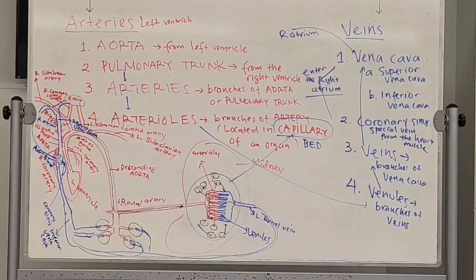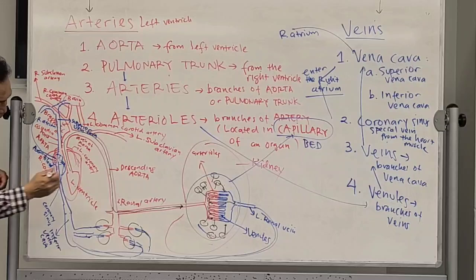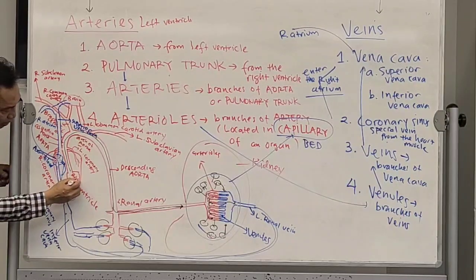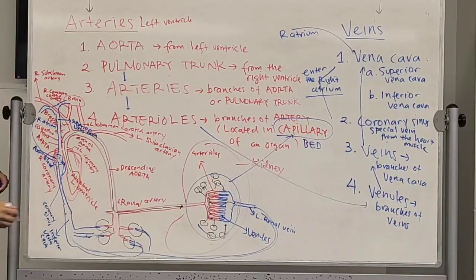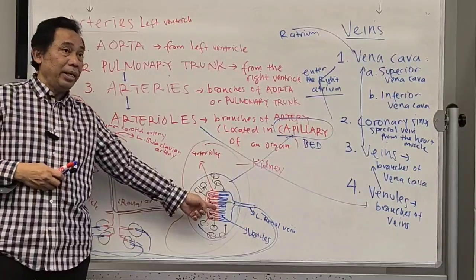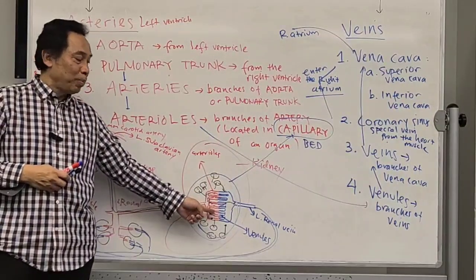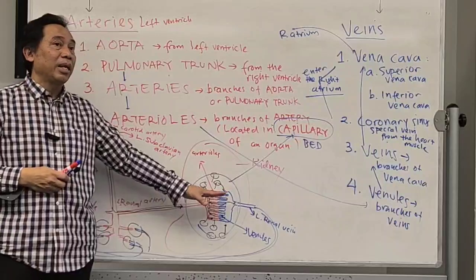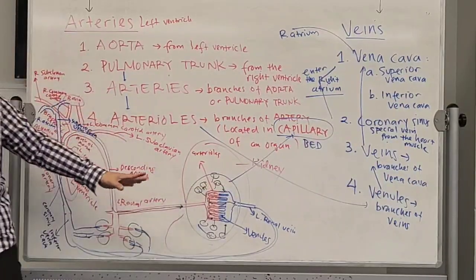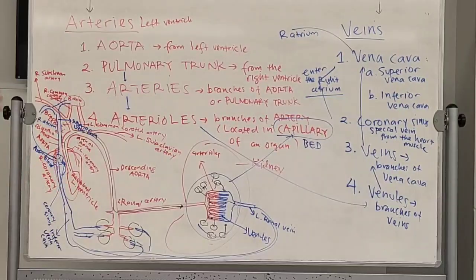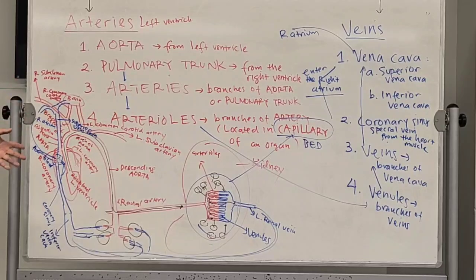Okay? It starts from rich blood. This is rich blood over here on the ventricle. Why does it become poor? Because we spend it in the capillary. We spend our money in capillary. There are so many capillaries. Every organ will have its own capillary. Do you have questions so far?